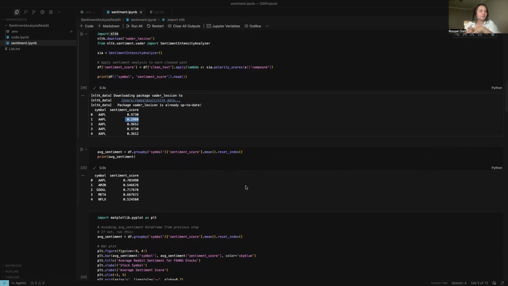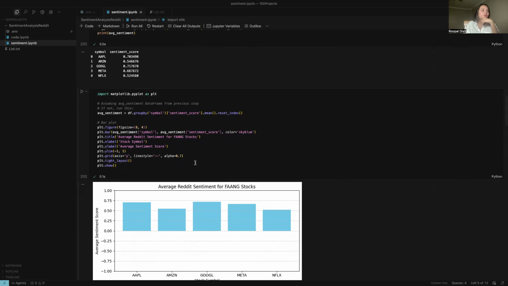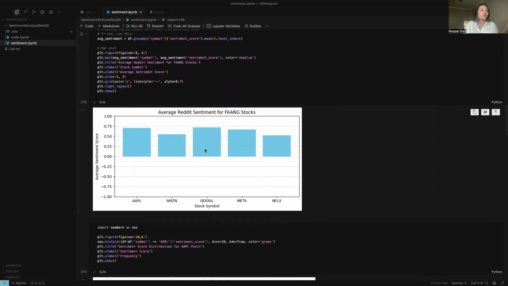There might be some times that I've normalized this using mean and reset index. And I have started plotting it, because I have to see the average Reddit sentiment score for FANG, and the average sentiment score went from -1 to 1. So now I'm calculating the mean. For Apple it went around 0.70, for Amazon this much, Google this.